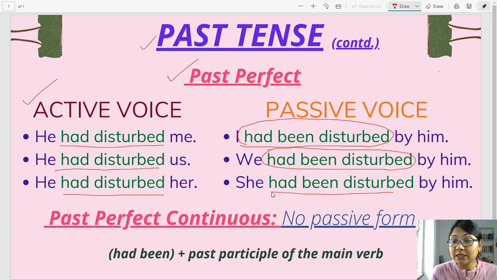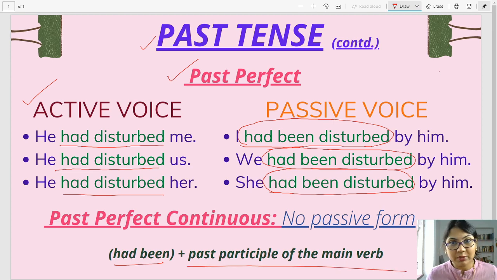She had been disturbed by him. And what's the formula? Had been plus the past participle of the main verb. That's it. So this is the formula for this particular passive voice. And remember children, the past perfect continuous, you don't have any passive form. Alright. Past perfect continuous, no passive form.